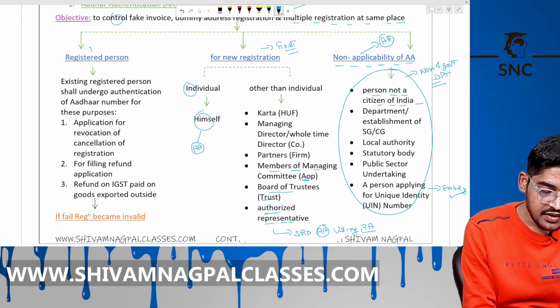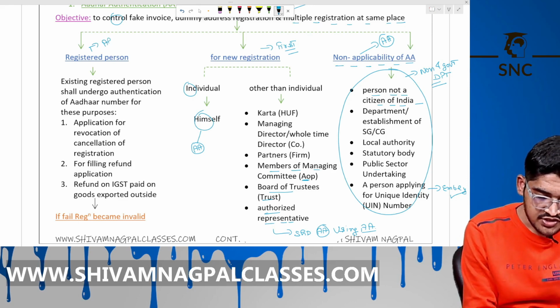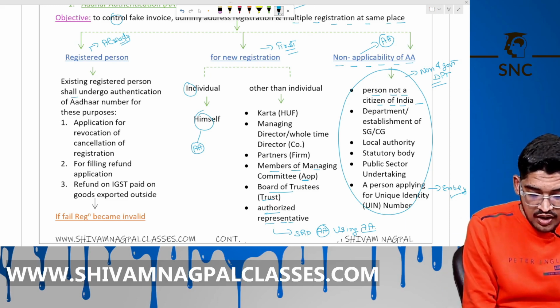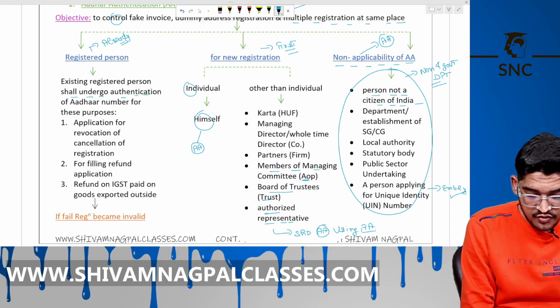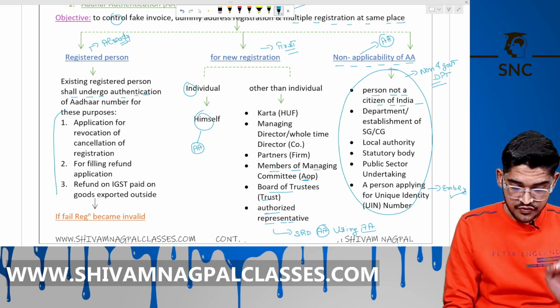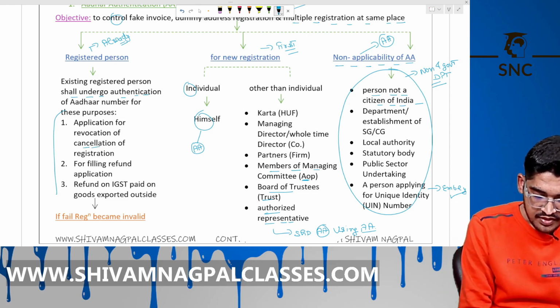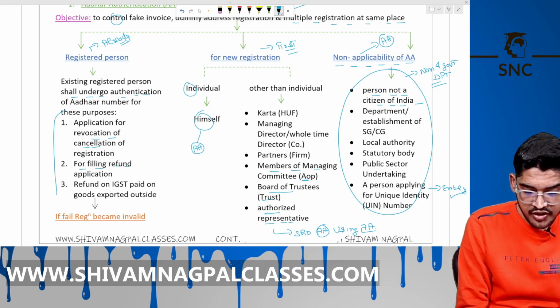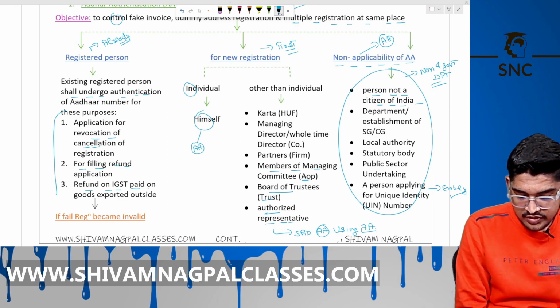Now, a person already registered under GST shall go for A for these purposes: to apply for the revocation of cancellation, and for refund of IGST paid on the export of goods outside.